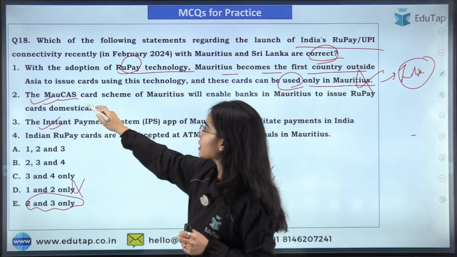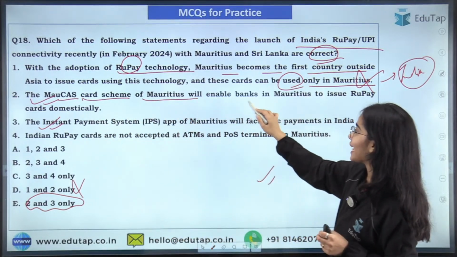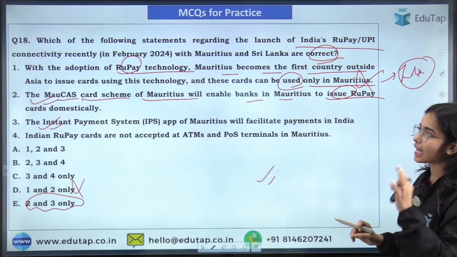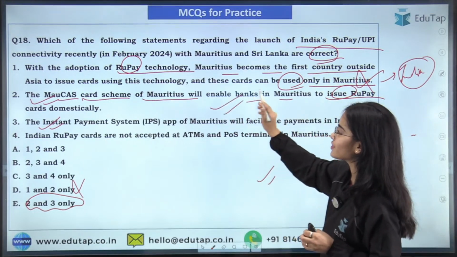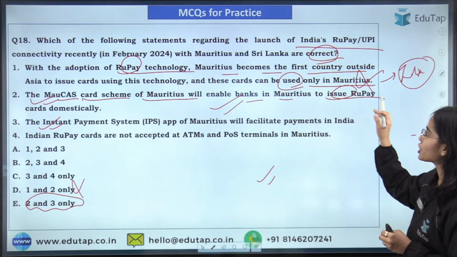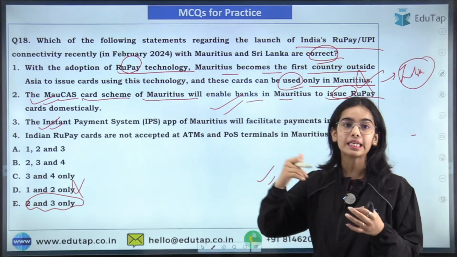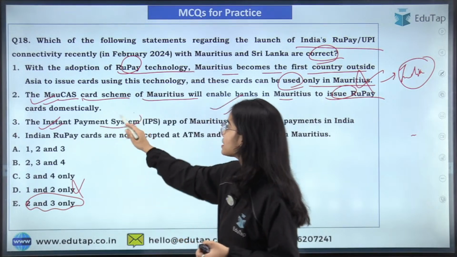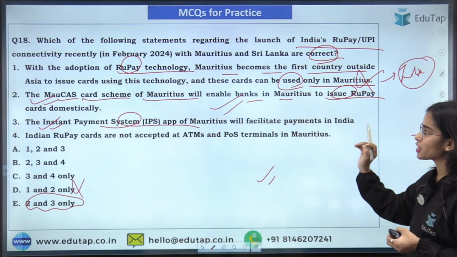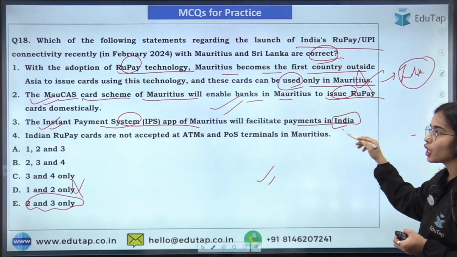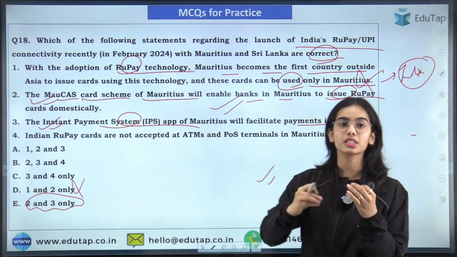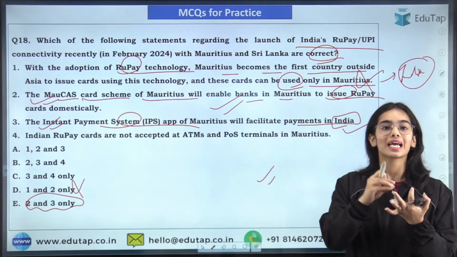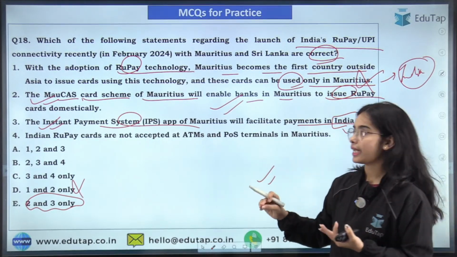The MOCUS card scheme of Mauritius will enable the banks in Mauritius to issue RuPay cards domestically. So that is correct, that this scheme of Mauritius will enable the banks in Mauritius to issue the RuPay card domestically in their countries. The instant payment system app of Mauritius will facilitate the payments in India. That is correct, that Mauritius travelers will be using the instant payment system app of Mauritius that will facilitate the payments in India.